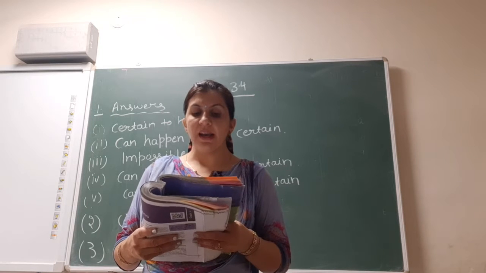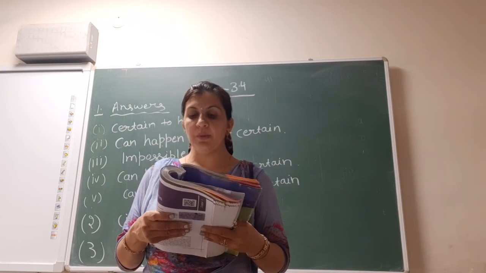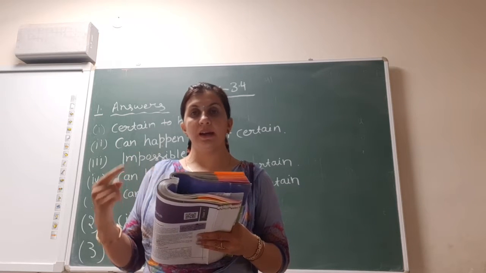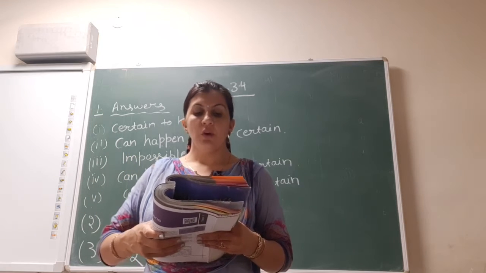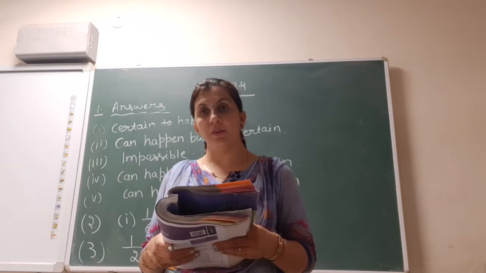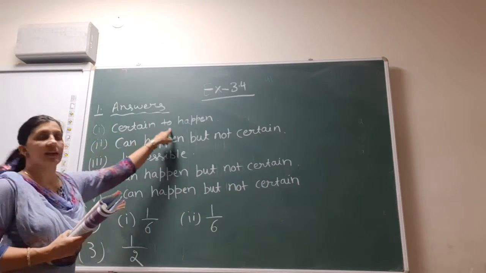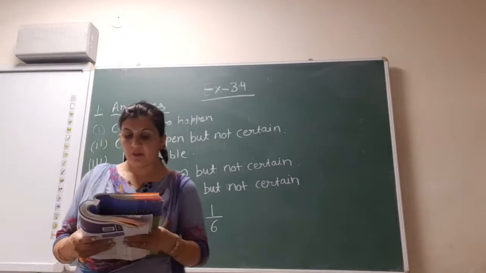So first question, tell whether the following is certain to happen, impossible, or can happen but not certain. Conditions are given and they ask what their answer will be. First is you are older today than yesterday. This is true because everyone is older today than yesterday. So the answer is certain to happen, it's certain.